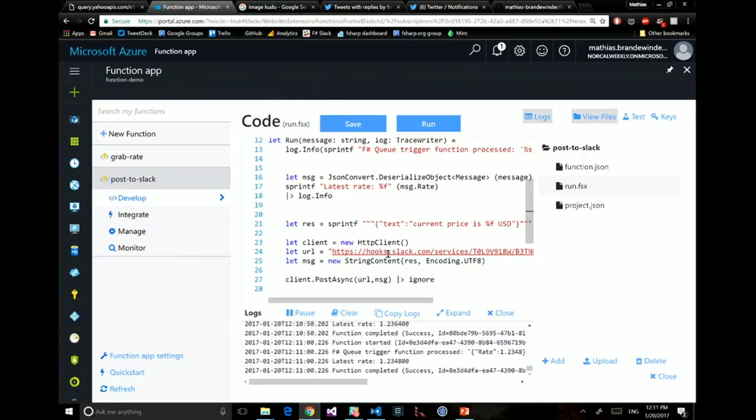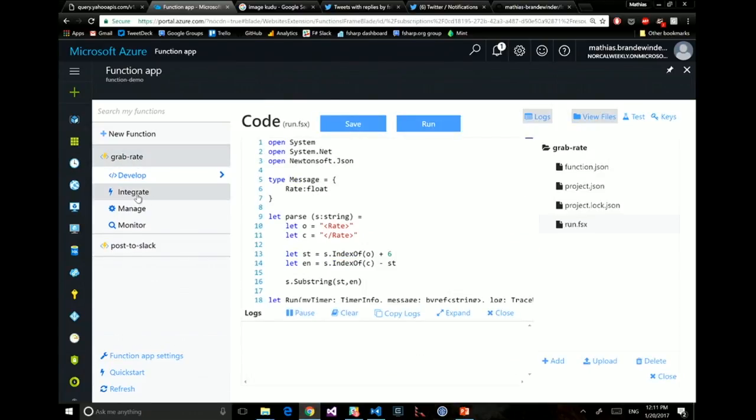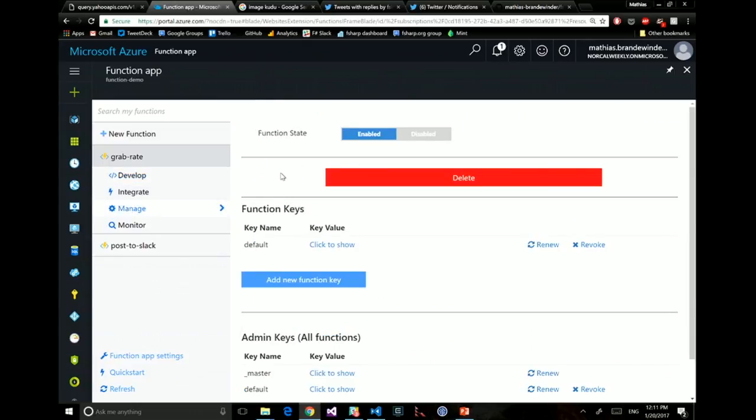So how do I actually stop this from polluting my Slack channel? I can go here, and on the Manage button, you have two things. You can delete things, so that's the big red button, and you can also enable and disable, which is kind of neat too, because now I have this application where I have a bunch of functions, and I can take any of them, and at any time I can say, stop this one, edit the code, re-enable it when you're happy. So a pretty nice way to work with it.